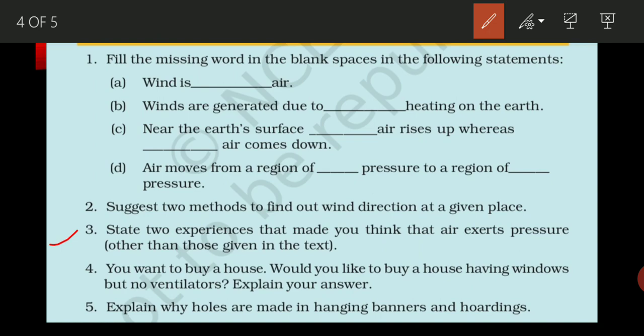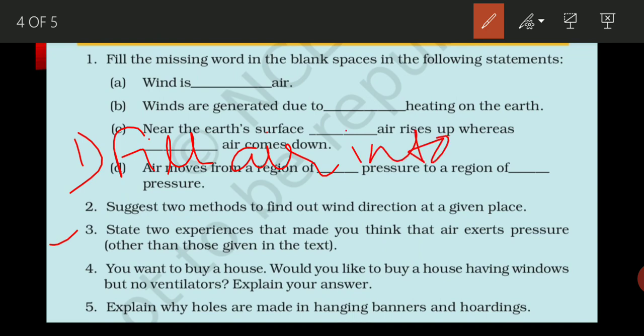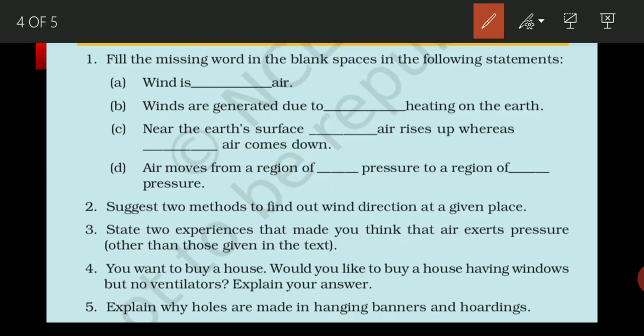The simple common example you can write is when you fill air into a balloon. It is just an example which shows that air exerts pressure.